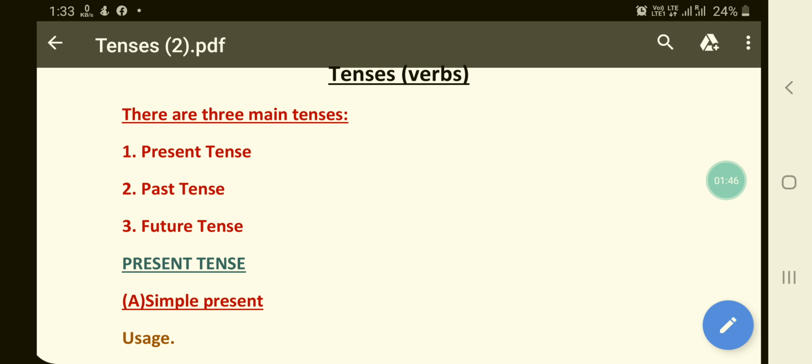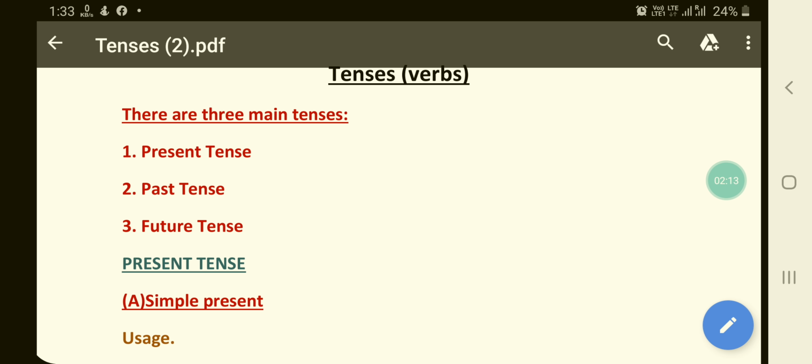Children, by tense we can understand the correspondence between the form of the verb and our concept of time, that is past, present and future. And do remember that time and tense are not the same thing. Time is a universal concept and it has three divisions, namely past, present and future. Whereas tense is related only to the verb.